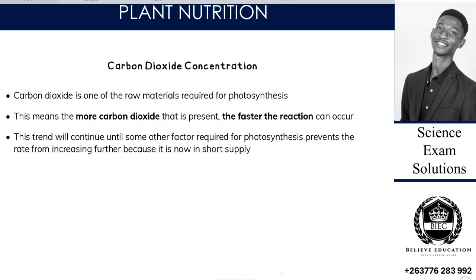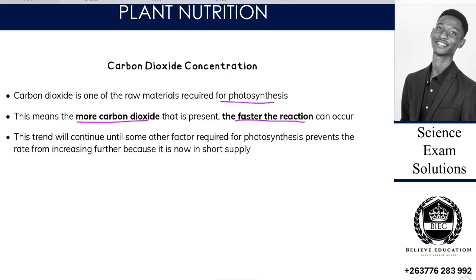Then carbon dioxide concentration is another factor that we investigate on the rate of photosynthesis. We're saying carbon dioxide is one of the raw materials required for photosynthesis to take place. This means the more carbon dioxide that is present, the faster the reaction can occur.